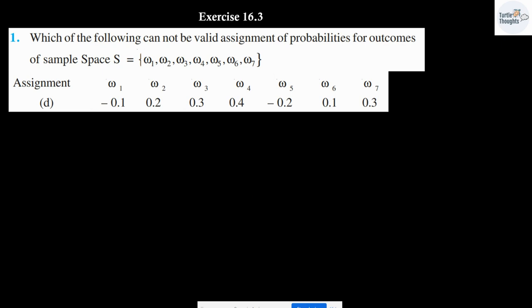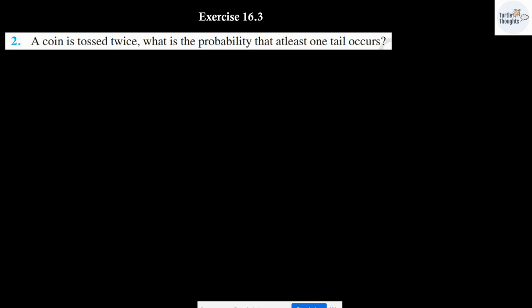The next one is going to be D. 0.1, 0.2, 0.3, 0.5, minus 0.2, minus 0.1 and 0.3. Can this be a valid assignment? No. The answer is no, because probability cannot be a negative value. Similarly, you can solve the other problems as well.